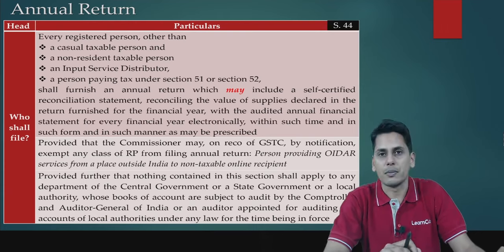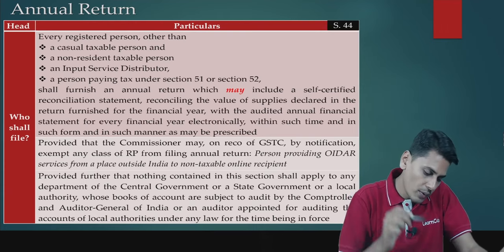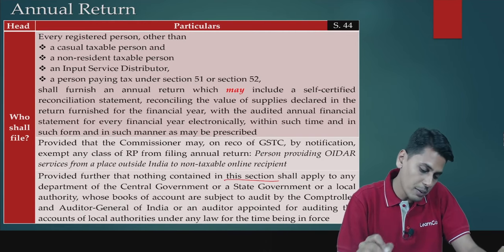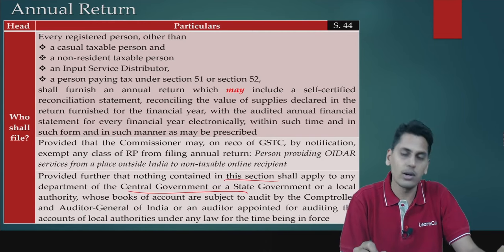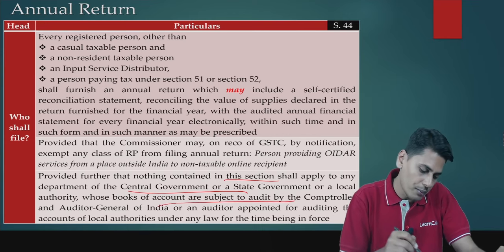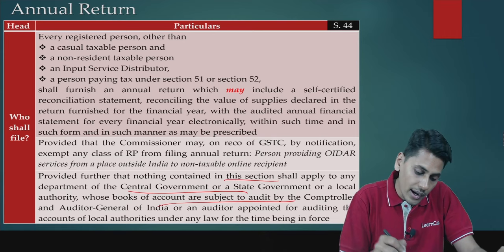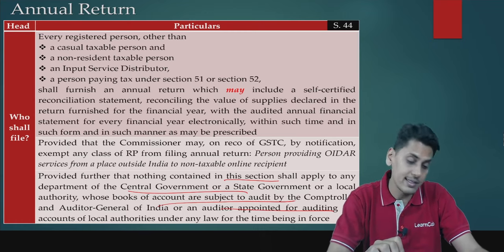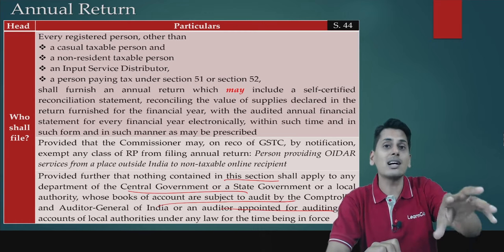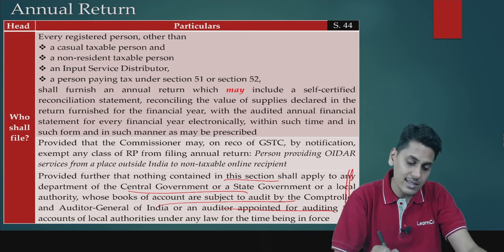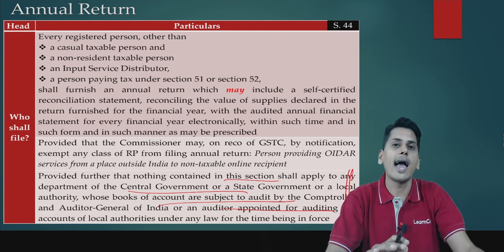The next proviso reads: provided further that nothing contained in this section shall apply to any department of the central government, state government or local authority whose books of accounts are subject to audit by the Comptroller and Auditor General of India, or an auditor appointed for auditing the accounts of local authorities under any law for the time being in force. So friends, the second proviso is not authorizing the Commissioner to notify anyone. The second proviso itself is saying that these persons are not required to file annual return.